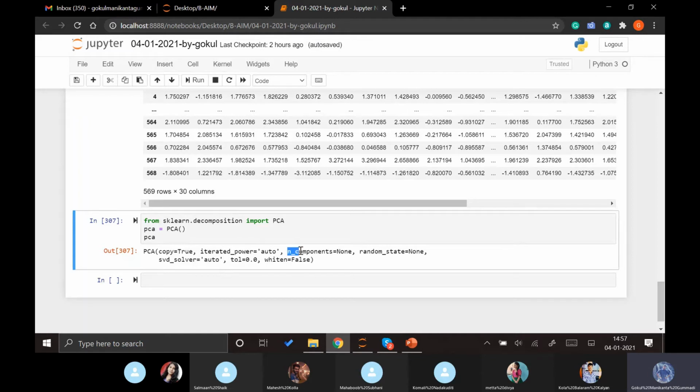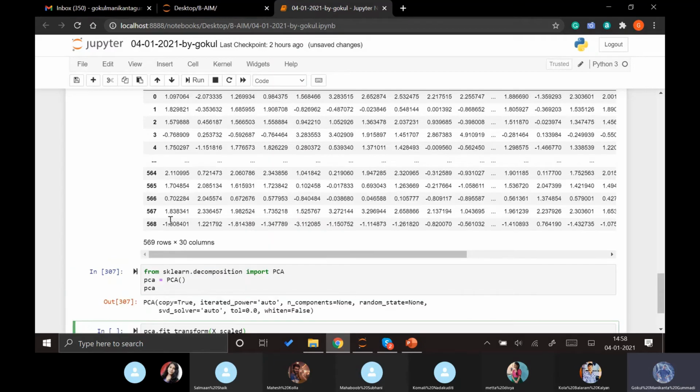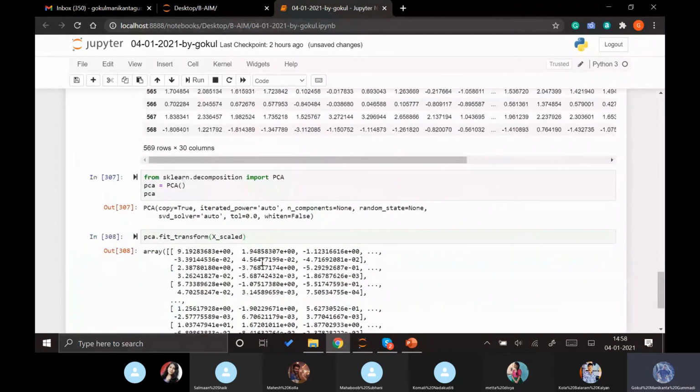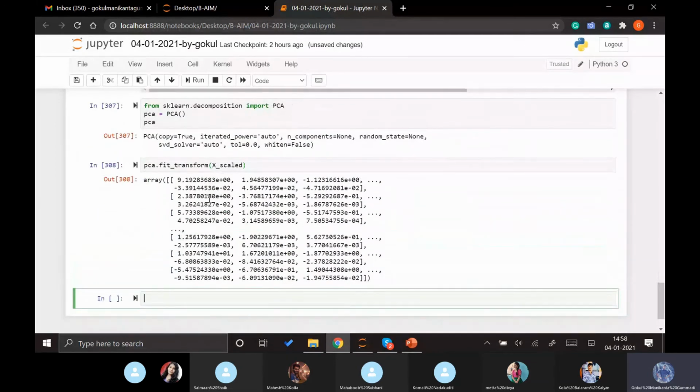But n_components needs to be addressed, because if we don't put anything here, let's say I'm not giving any value and I'm just leaving n_components as none. So now let me apply this PCA and directly transform it. I'm applying the whole data, I mean x_scaled, which is named scaled because it was named that after scaling.